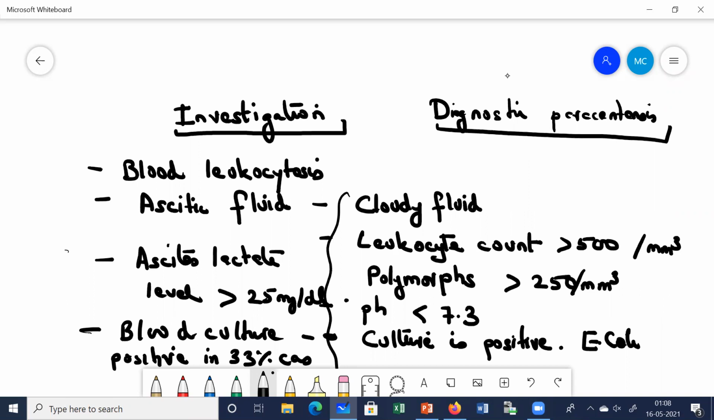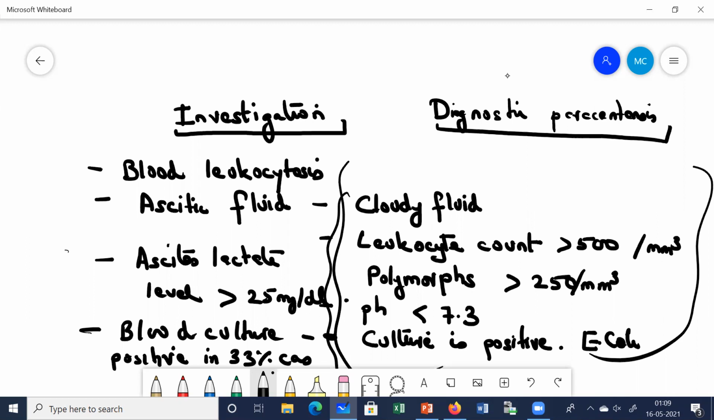And when we carry out the diagnostic paracentesis, if we find these features present, these are much in favor of spontaneous bacterial peritonitis. So let us see what the different features are which we find. First we'll find the nature, the characteristics of the ascitic fluid. That is, we'll find it's a cloudy fluid, and the leukocyte count.